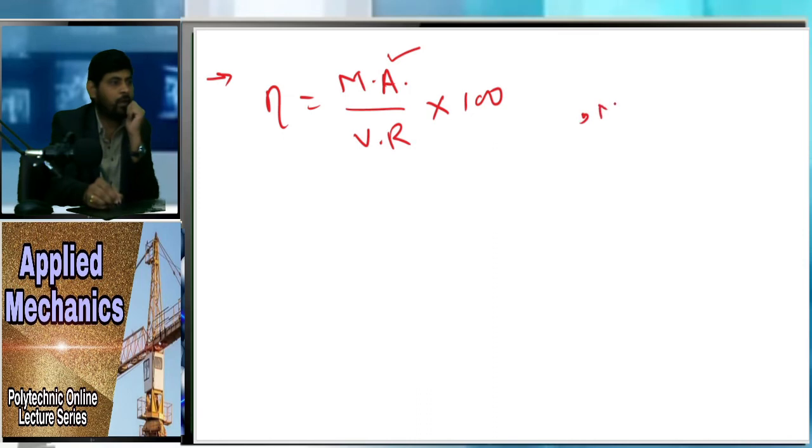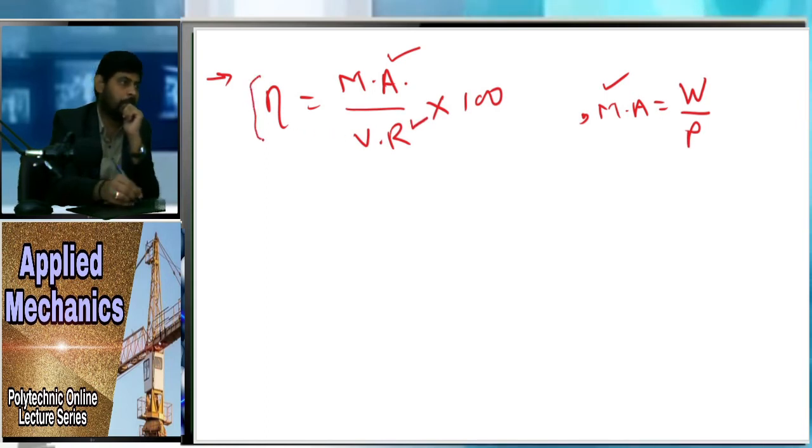To find MA, we know the formula W upon P. W is given to us and P is given to us, so we can find MA, but we cannot find the value of VR, and efficiency is also not given. So two terms are unknown, so we cannot use this formula directly.